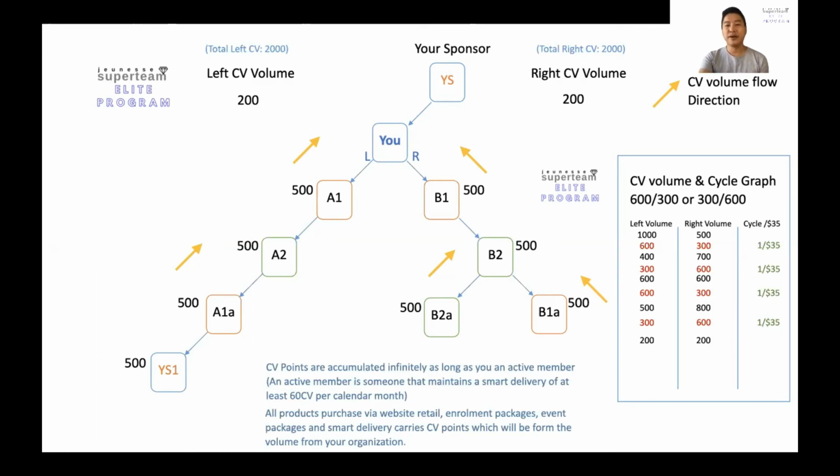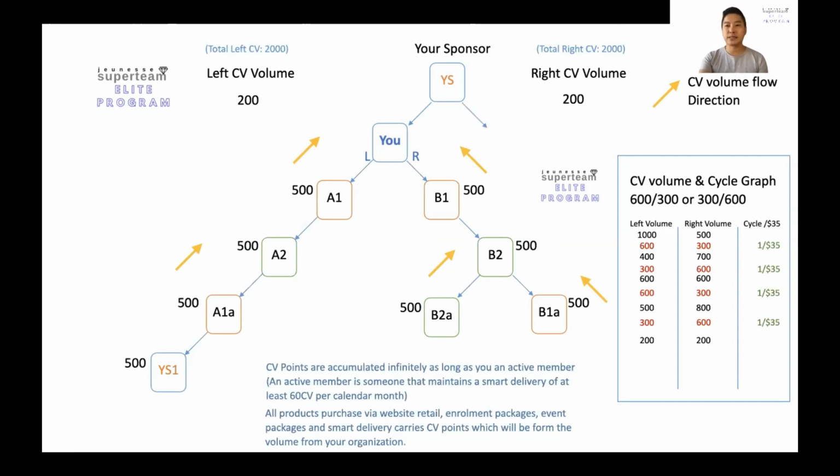And all products are basically purchased via the website, via retail, website retail, enrollment packages or event packages, and smart delivery. They carry the CV points, and it will be part of the volume for your organization. So you can see that every purchase will add on to your CV points, even including the smart delivery as well.